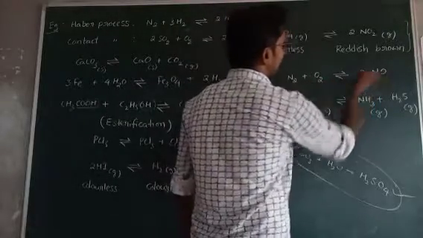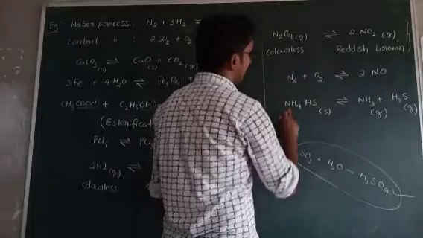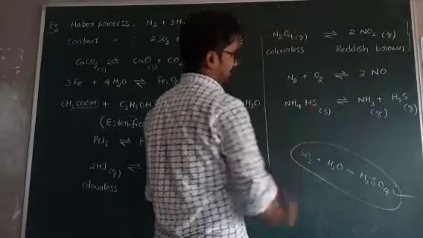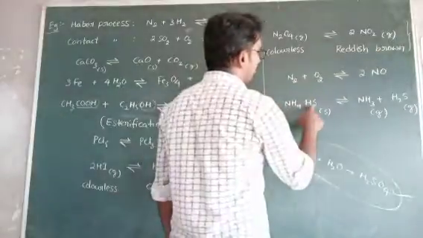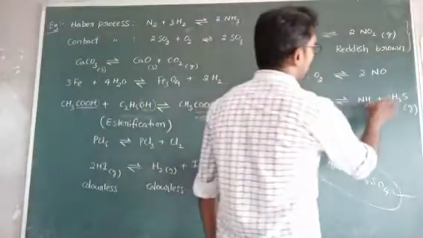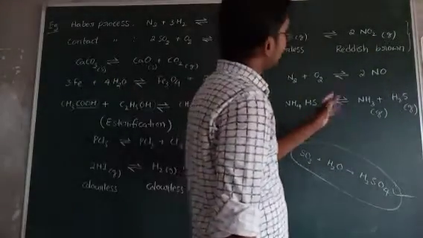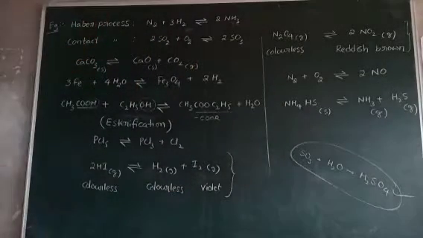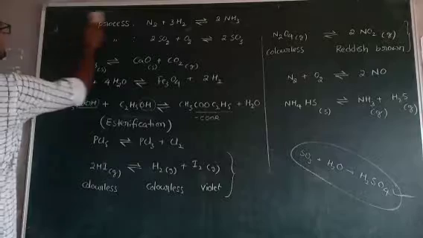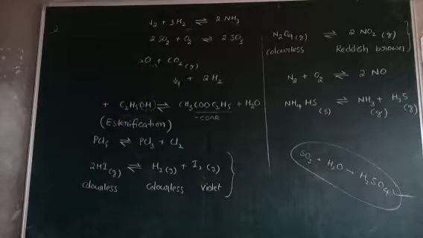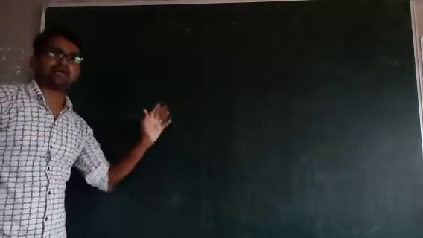N2 plus O2 gives rise to 2NO. It is also a reversible reaction. Very easy. Ammonium hydrogen sulfide gives ammonia and H2S. Okay, this is also a reversible reaction. These are all examples of reversible reactions. These reversible reactions are also classified into two types. Write down. Now write the point. Reversible reactions are further classified into two types.